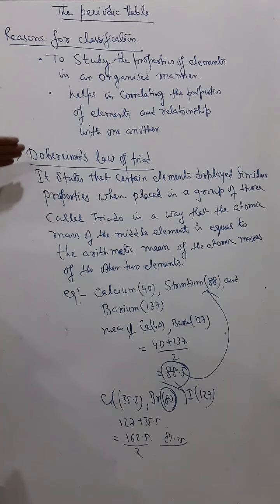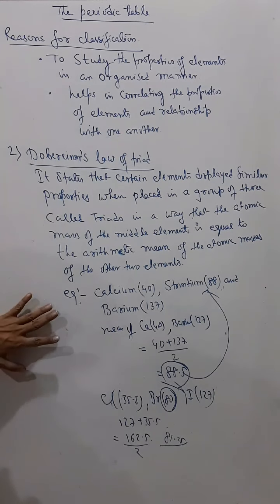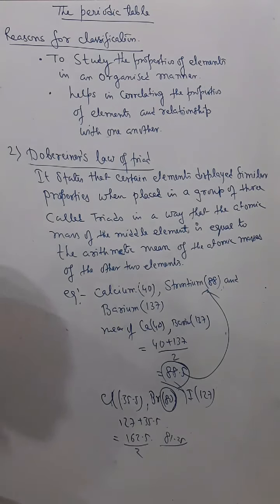Before the modern periodic table, all the modes of classification have been discarded because naturally there were some defects. And now we follow the modern periodic table after rectifying all these defects. So in this also, the first way of classification was Frobenius laws of triad, and in this also we have some defects.